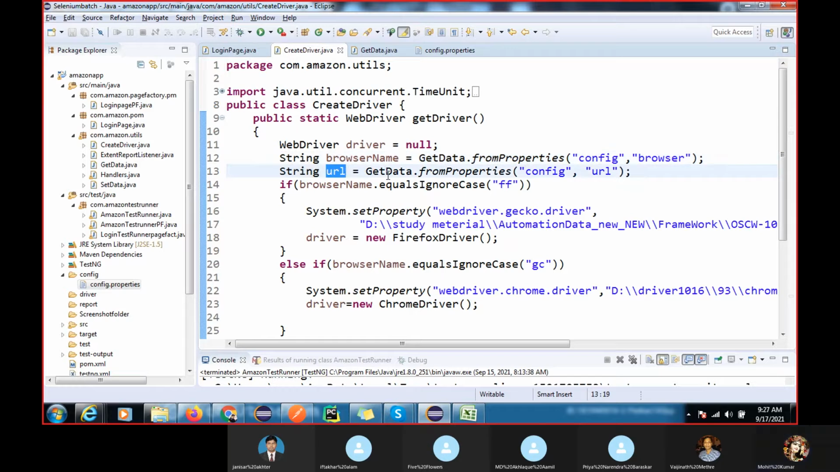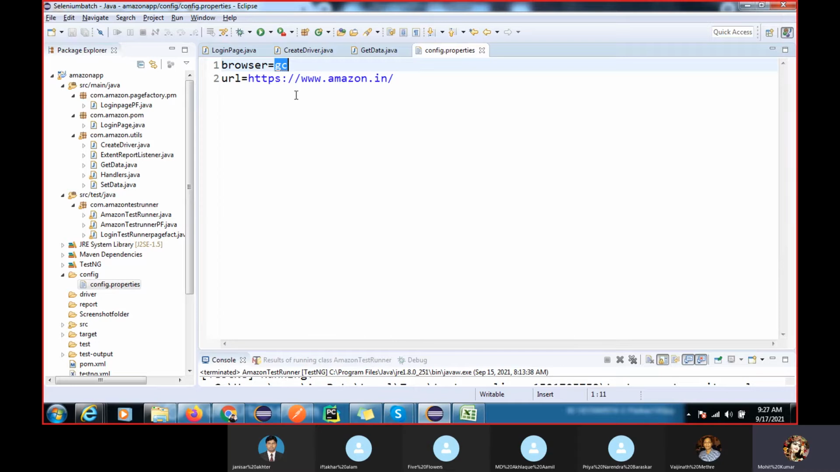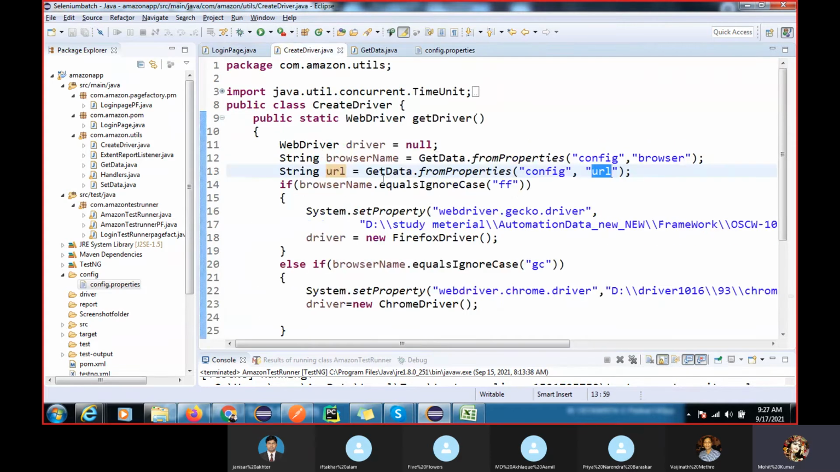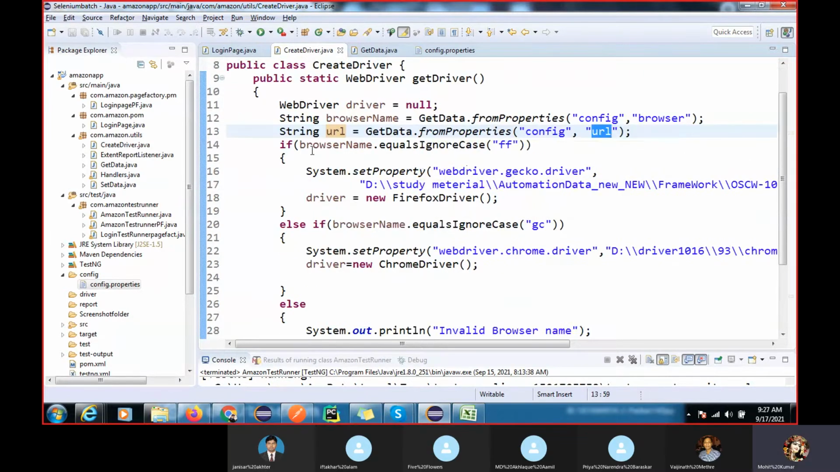Get data from properties: the file name is the same, and URL is your key, then the value we get from here. This is the URL, because we cannot hard code this. Understood, right? So here you can see we have developed the functionality.